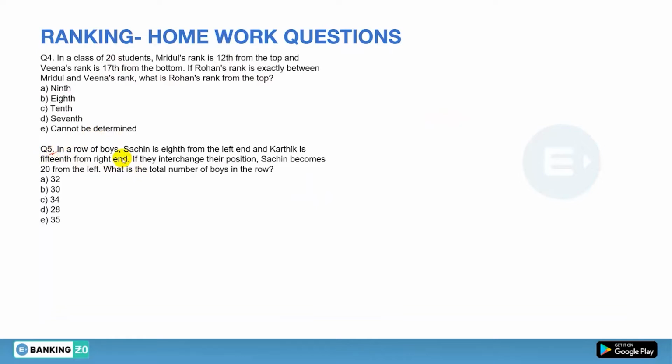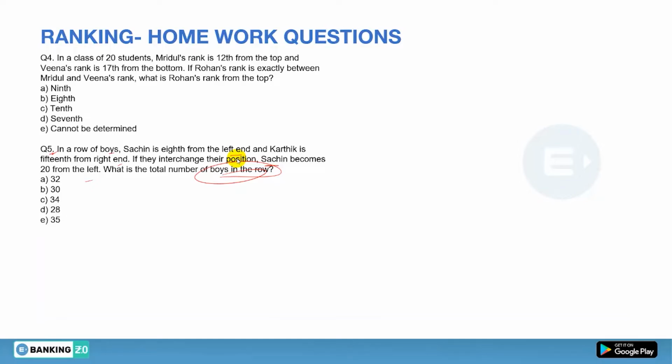Now let's see question number 5. In a row of boys, Sachin is 8th from the left end and Karthik is 15th from the right end. If they interchange their positions, Sachin becomes 20th from the left end. What is the total number of boys in the row? So this is based on the interchanging concept. I have told you that if one person changes position in the increasing way, then the other changes in the increasing way by the same amount.